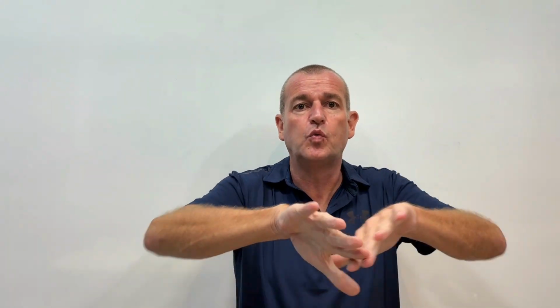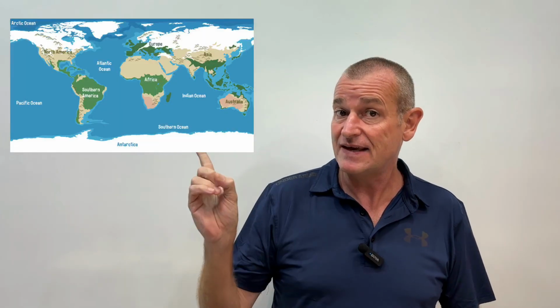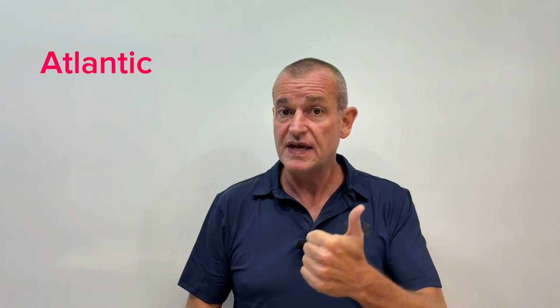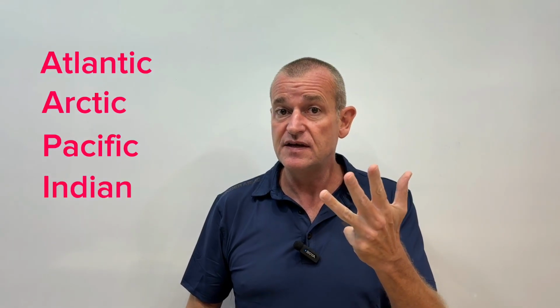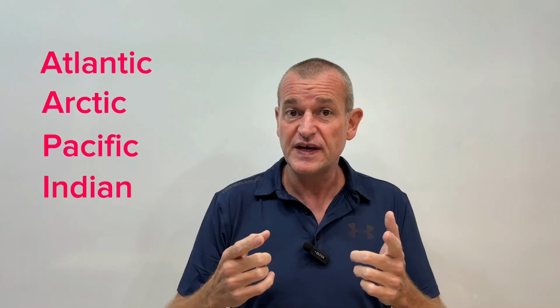Okay, so moving on from the land that we stand on to the waters that we swim in or that we get our seafood from. Now there are 5 different oceans around the world. Now remember, 7 continents, but 5 oceans. Here's a map of the different oceans and where they are. So we have the Atlantic Ocean, the Arctic Ocean, the Pacific Ocean, the Indian Ocean, and the one that everyone forgets, right at the bottom, surrounding Antarctica, is the Southern Ocean.